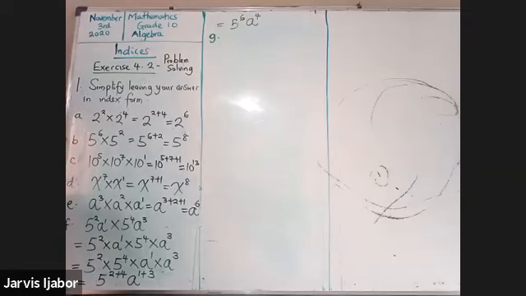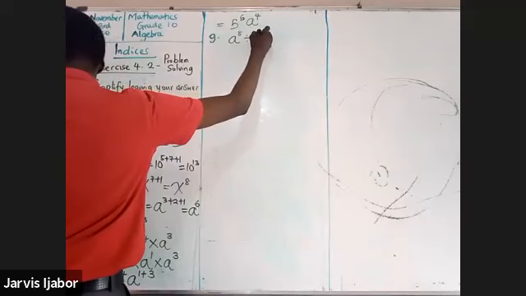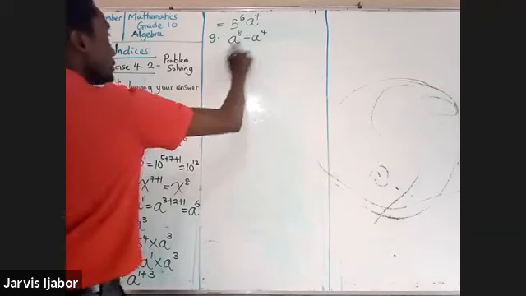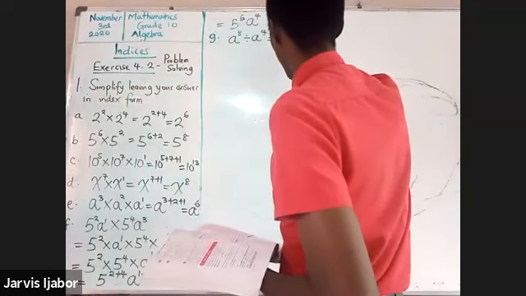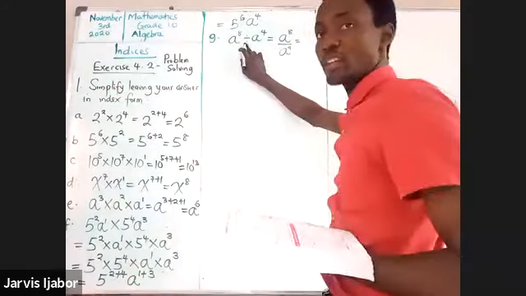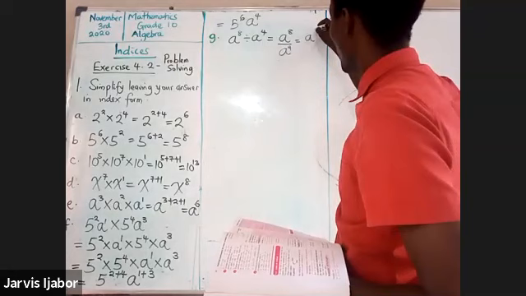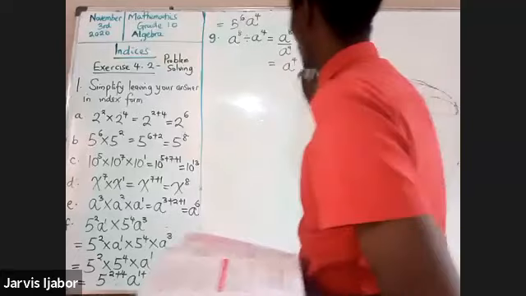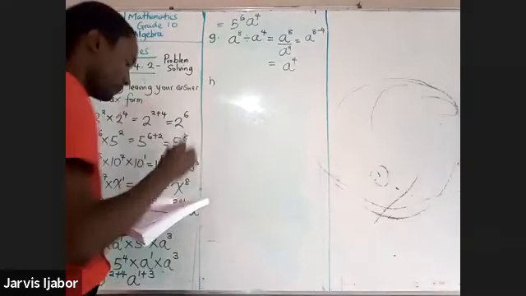Now in question G, you are told A to the power of 8 divided by A to the power of 4. What does this give you? This would mean A to the power of 8 over A to the power of 4, which will be what? Subtraction. The bases are the same, so you subtract because you are dividing. That will be A to the power of 8 minus 4. And that will give you A to the power of 4, right? So that's for G.